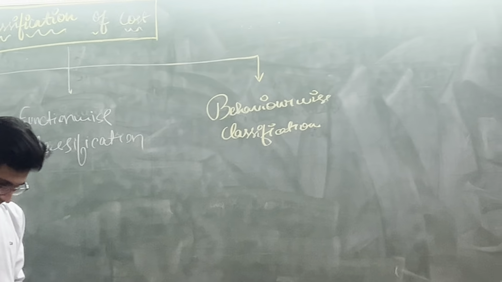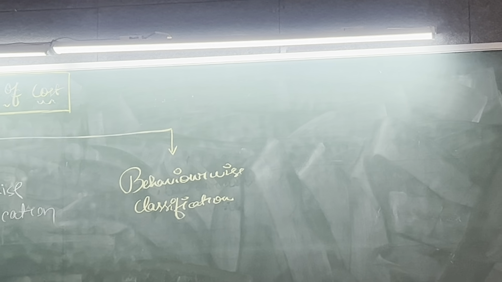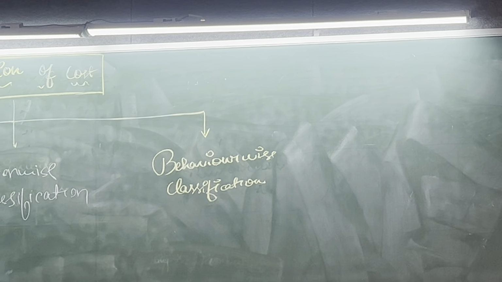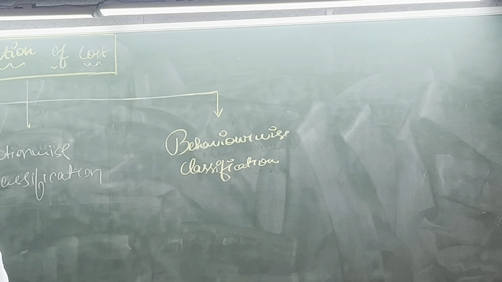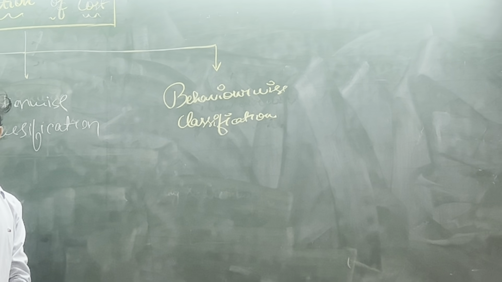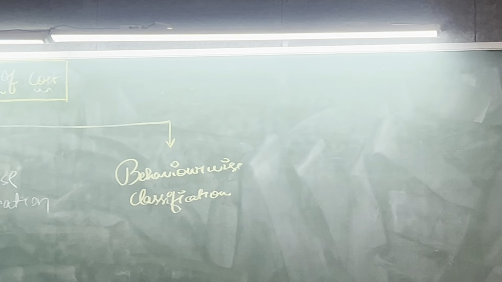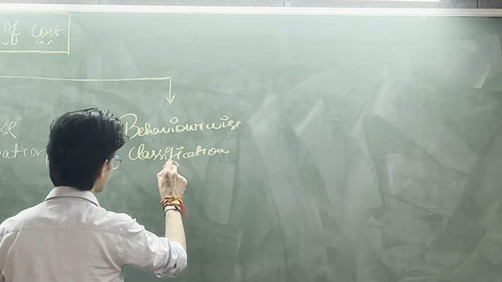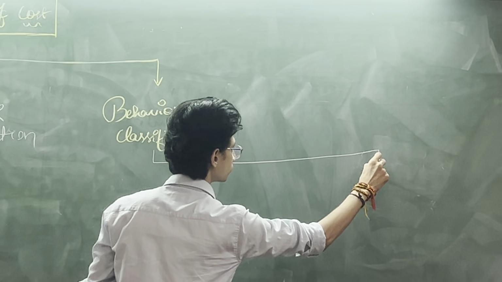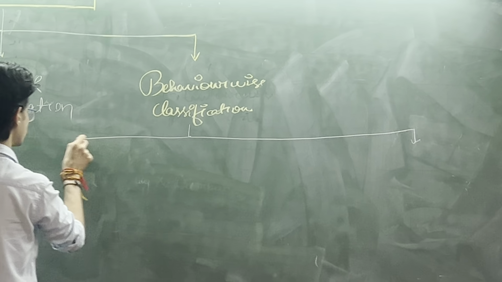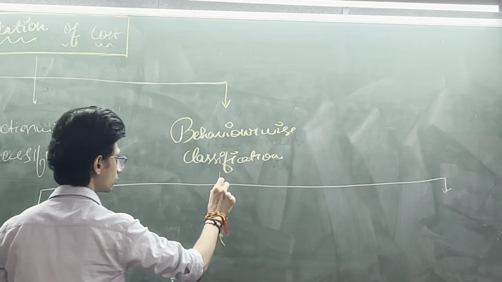So, some costs are there which vary and some which are fixed. I will give you example. So, make it 3, better make it 3.